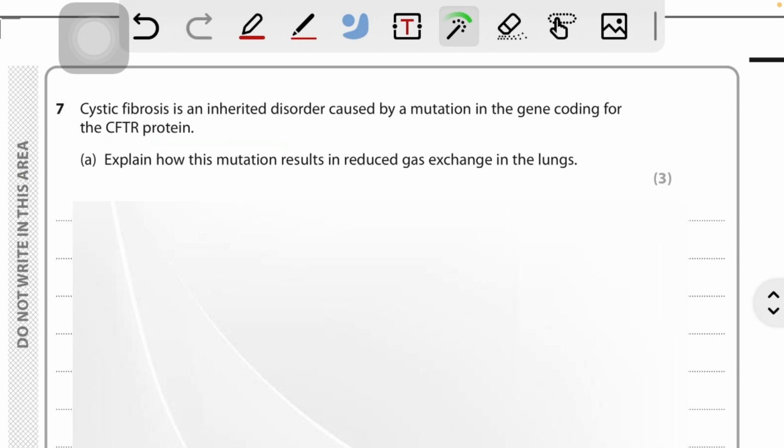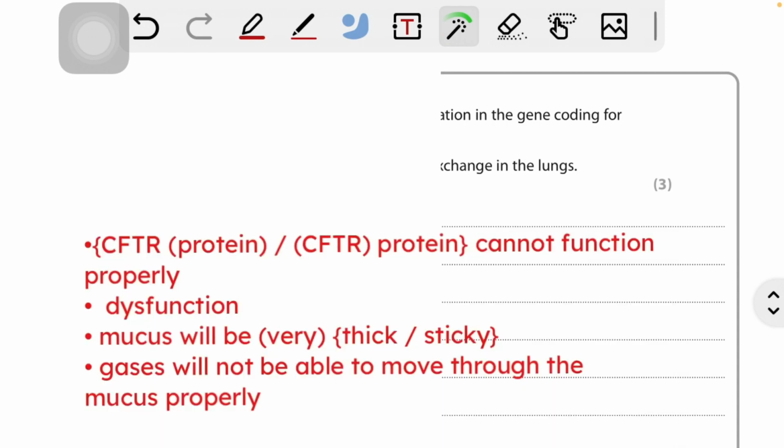It will make a wrong or faulty protein, as it is coded in a wrong way. So as a result, what will happen? The mucus will be very sticky and thick, and that's why gases will not be able to move through the mucus properly. Okay, so let's see the answer.